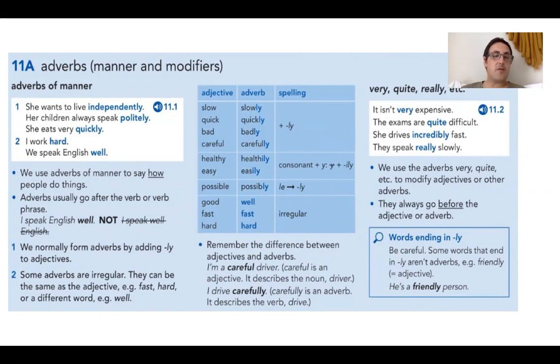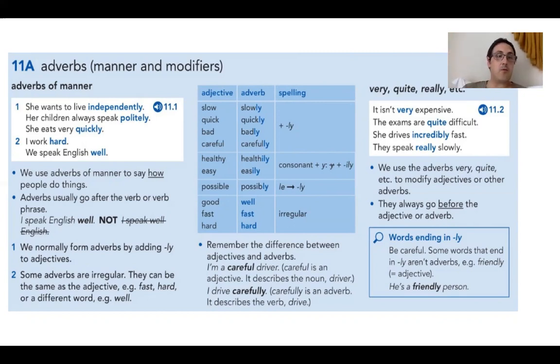Okay, now we use adverbs of manner to say how people do things. So for example, number 2, it says her children always speak politely. It's the way that they speak. Okay, she eats very quickly. So quickly describes the way that she eats. Adverbs usually go after the verb or the verb phrase. So she eats, and then the adverb of manner, quickly or very quickly. Her children always speak, the verb, and then politely. She wants to live independently. They go after the verb or the verb phrase.